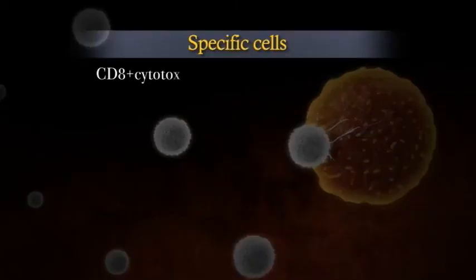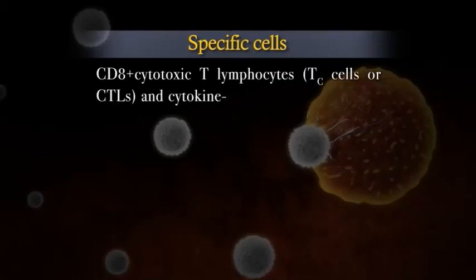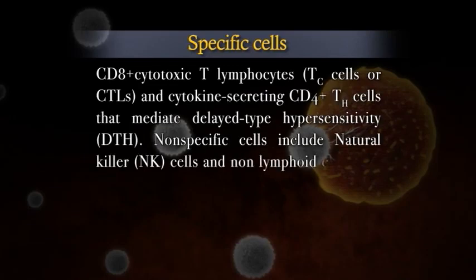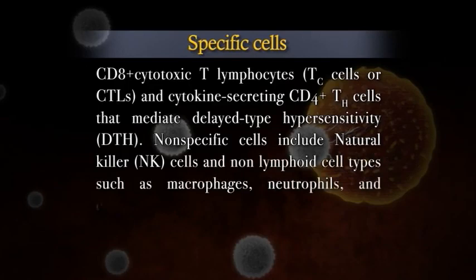Both antigen-specific and non-specific cells can contribute to the cell-mediated immune response. Specific cells include CD8 positive cytotoxic T lymphocytes or TC cells or CTLs and cytokine secreting CD4 positive T helper cells that mediate delayed type hypersensitivity or DTH. Non-specific cells include natural killer cells and non-lymphoid cell types such as macrophages, neutrophils, and eosinophils.